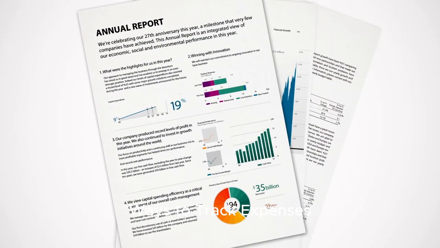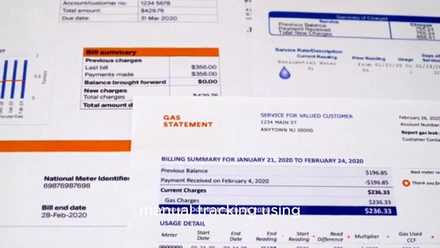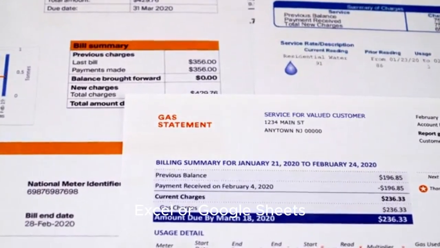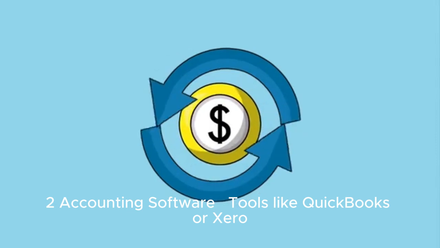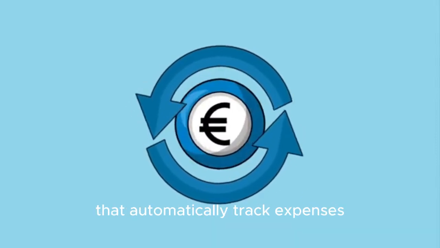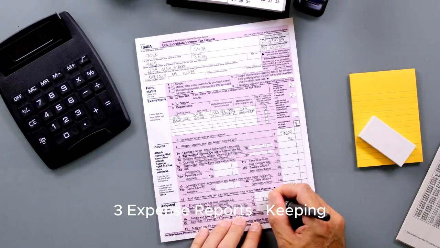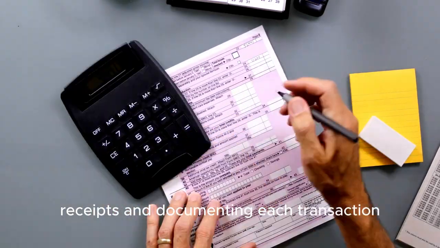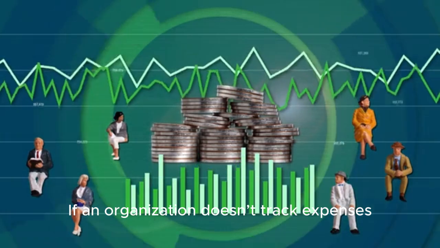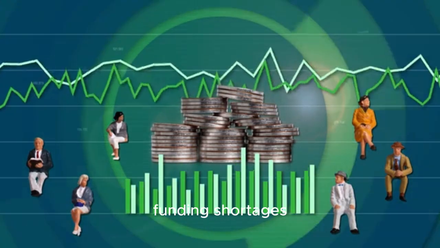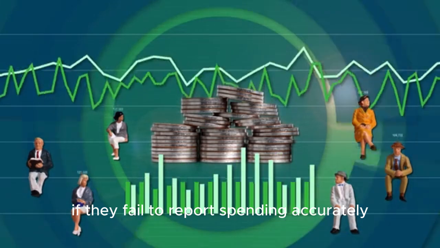Ways to track expenses. 1. Spreadsheets. Simple, manual tracking using Excel or Google Sheets. 2. Accounting software, tools like QuickBooks or Xero that automatically track expenses. 3. Expense reports, keeping receipts and documenting each transaction. If an organization doesn't track expenses, it can lead to overspending, funding shortages, and even legal trouble if they fail to report spending accurately.